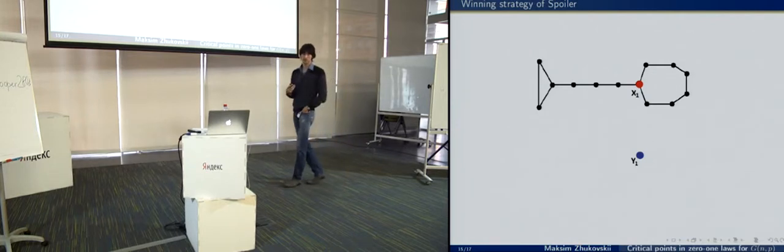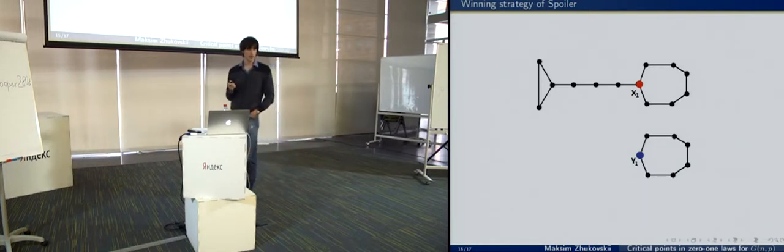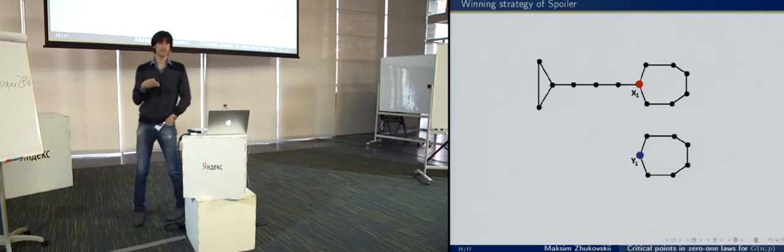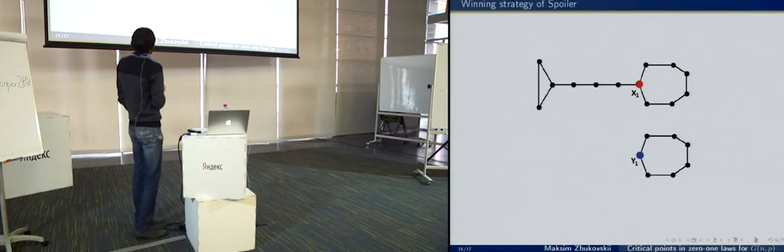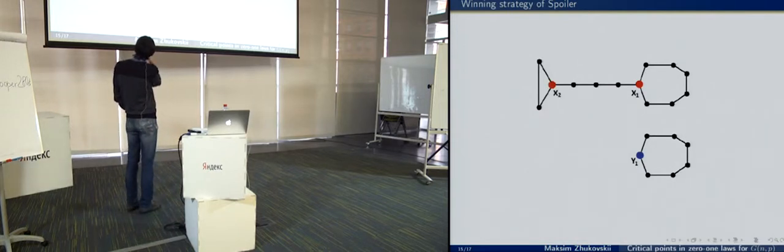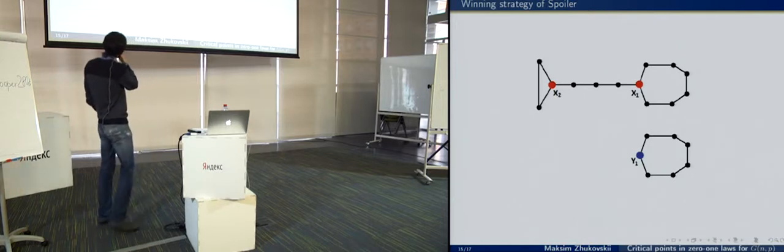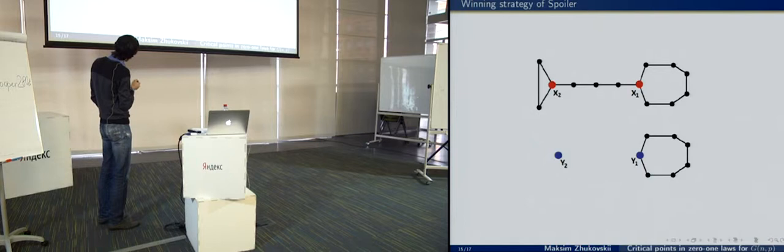And there are two cases that we consider. In the first case, there is a cycle which contains y1, and the number of the edges in this cycle is at most 7. And the second case, when the graph H doesn't contain such a cycle. So in the first case, let spoiler choose this vertex x2, and let duplicator choose this blue vertex y2, which is not in this cycle, which is outside the cycle.